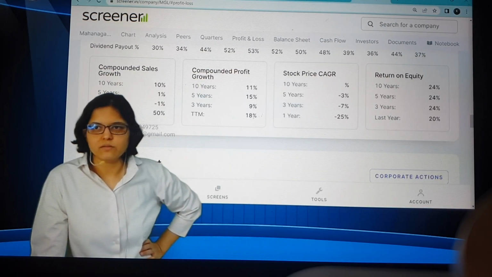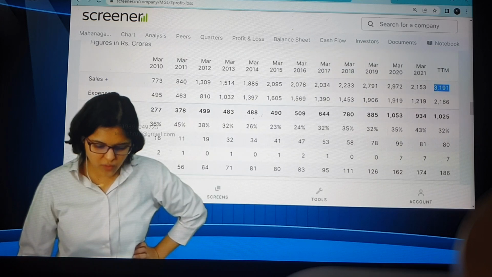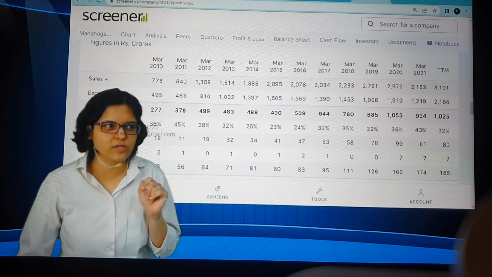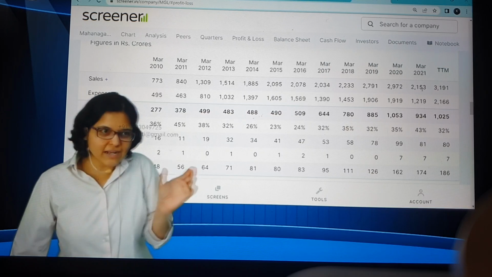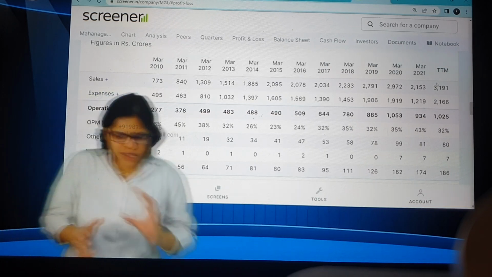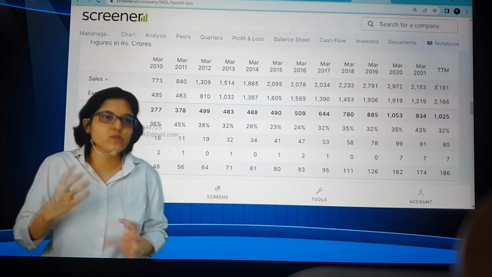TTM growth is 50%. Otherwise, if you had counted March 20 versus March 21, it would have been a degrowth. Here it was actually a degrowth. But if I compare the TTM with 21's TTM, it shows fantastic growth. Do you feel logically we should be comparing 2021 for the final analysis, or should we take TTM growth?